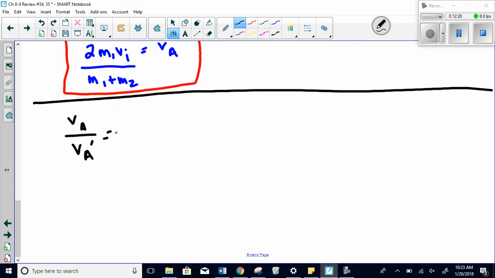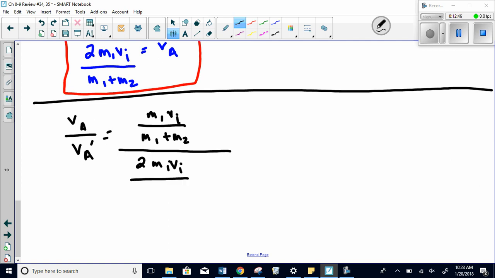You have to scroll up to see VA again, but it ended up being mass 1 times VI divided by M1 plus M2. And VA prime ended up being 2 mass 1 VI all over mass 1 plus mass 2. Now you can see all kinds of stuff cancels: the mass 1s and mass 2s cancel, and all we're left with is 1/2.